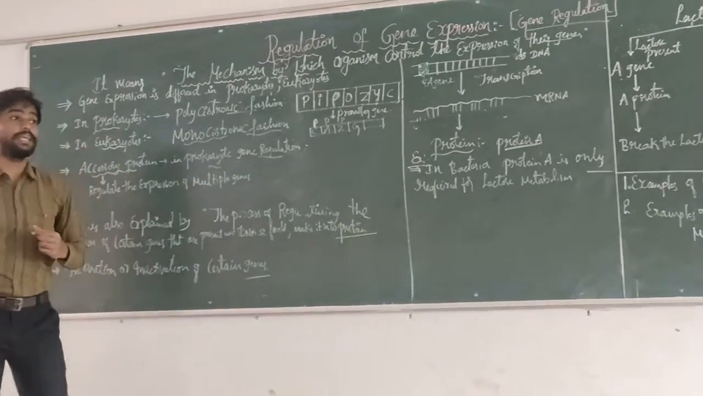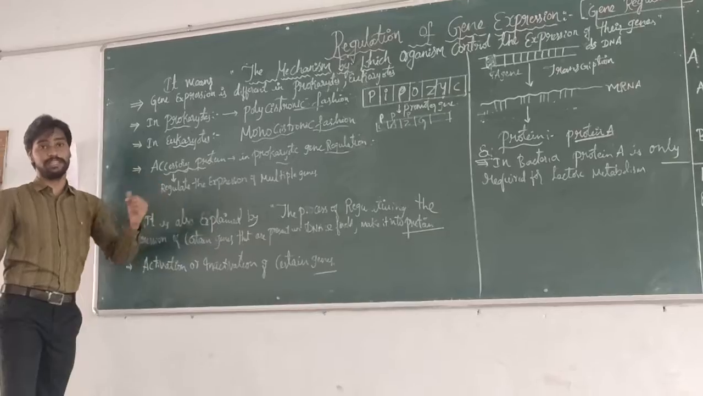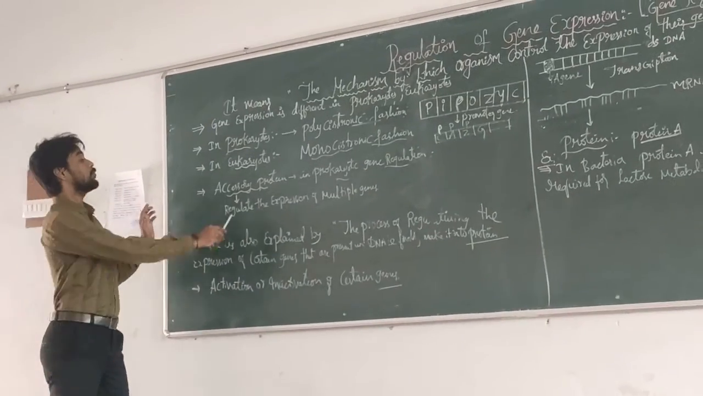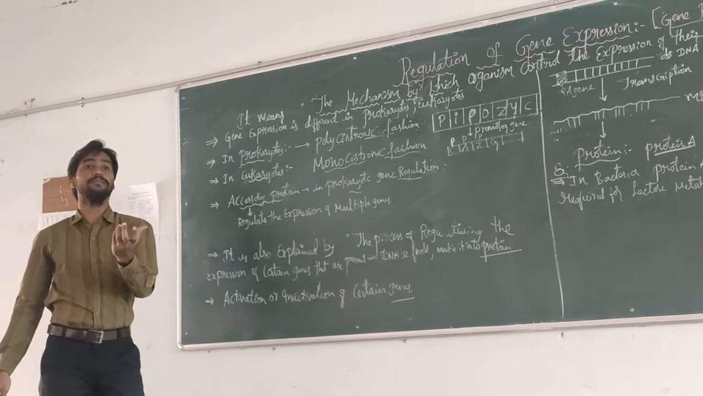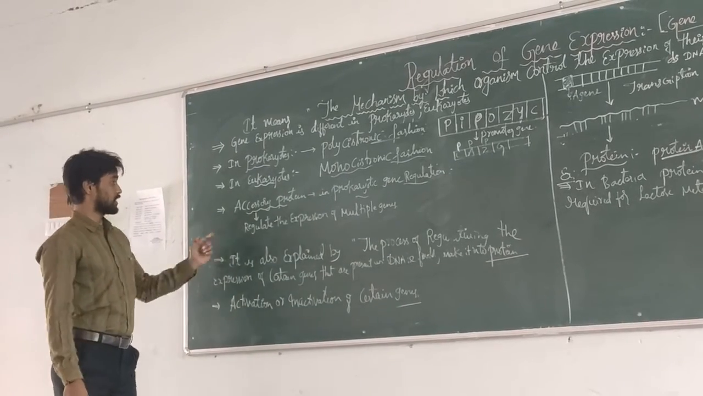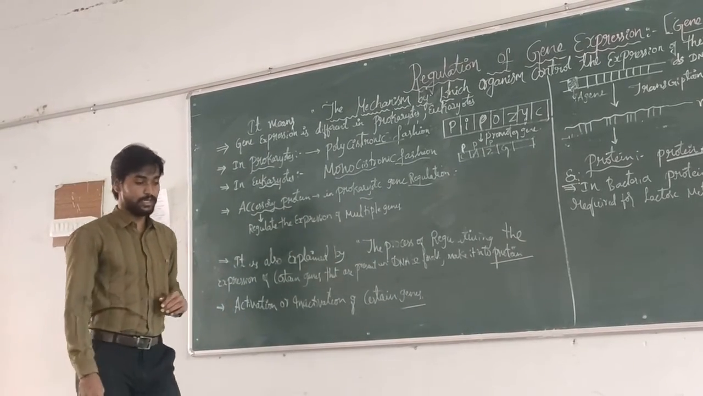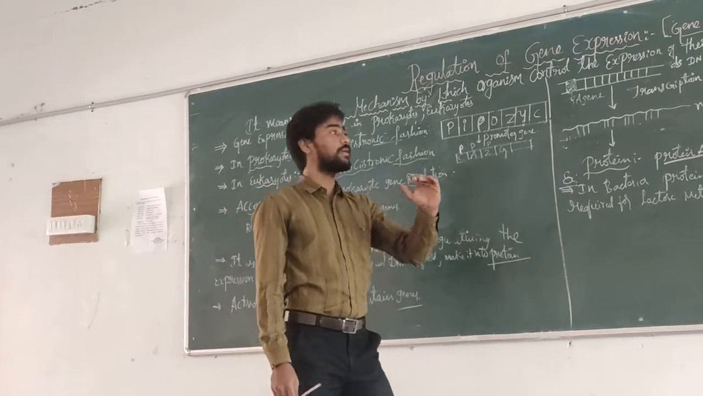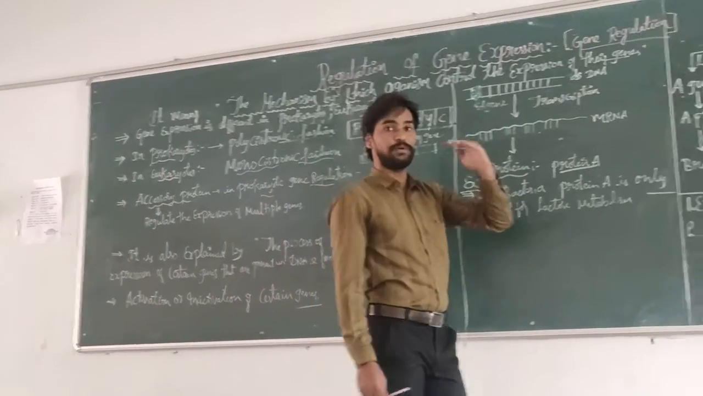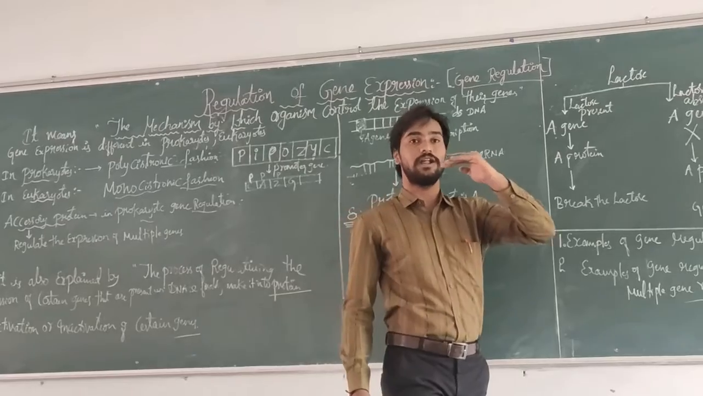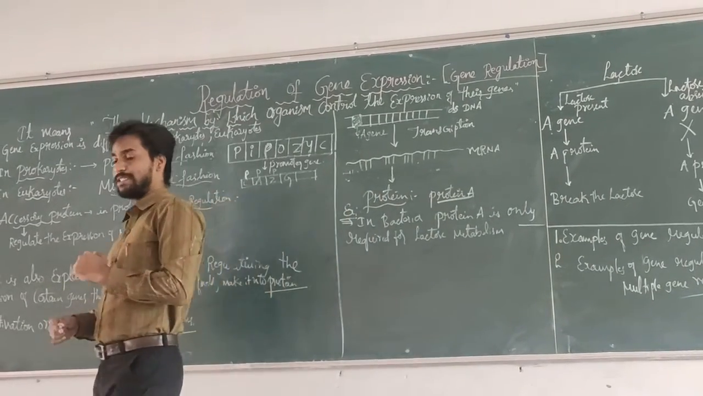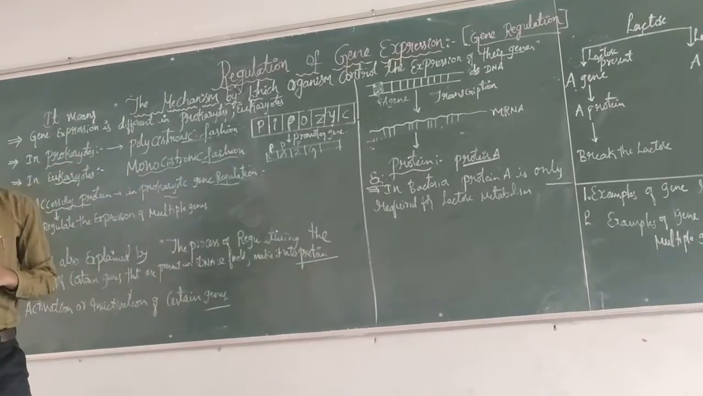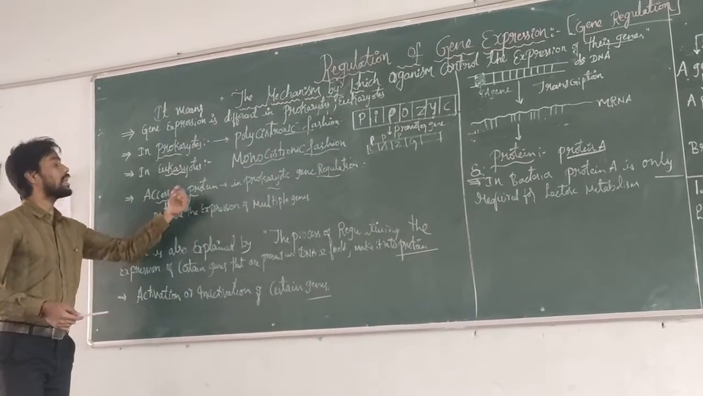In prokaryotes, there is a protein called the accessory protein, and this protein plays a very important role in prokaryotic gene expression. Next, what happens here is that when multiple genes are present in the DNA or RNA, the function and regulation of these multiple genes is regulated by one accessory protein.